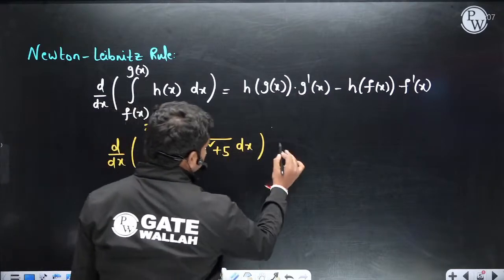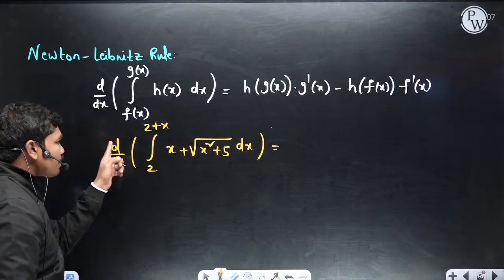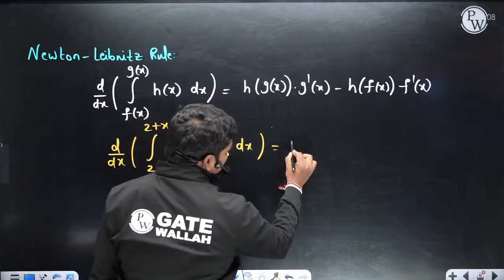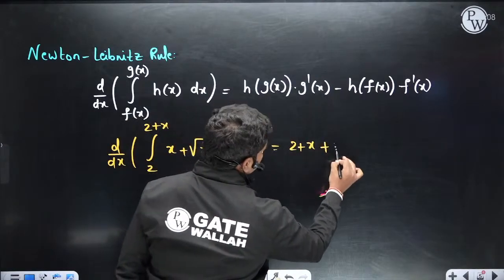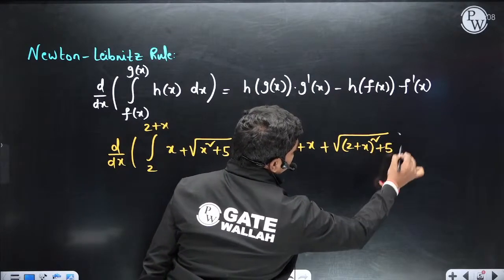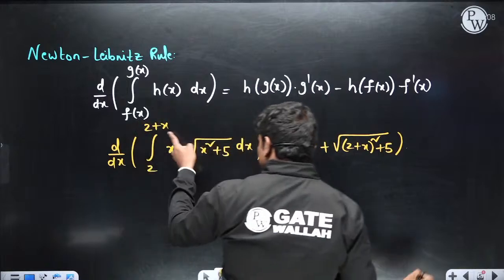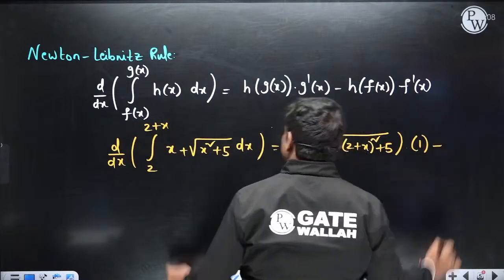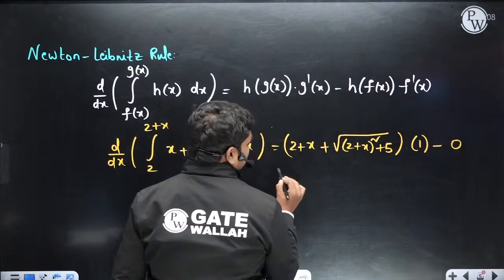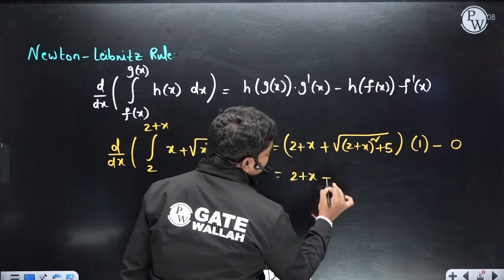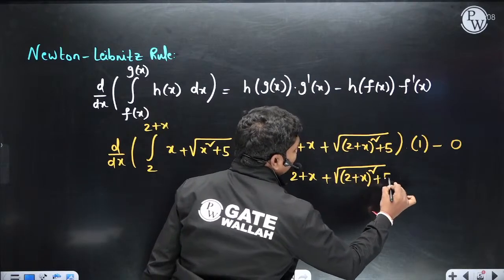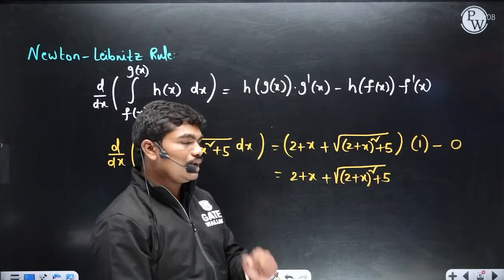Now if you differentiate this, how will you get this? First of all, d by dx of this function is, wherever there is x, you have to replace 2 plus x, correct? So 2 plus x plus square root of 2 plus x whole square plus 5, into the derivative of 2 plus x, which is 1, minus wherever there is x, you keep 2, into the derivative of 2. So this term is 0 actually. So this gives you 2 plus x plus square root of 2 plus x whole square plus 5 actually, correct? So this is what you will get here.